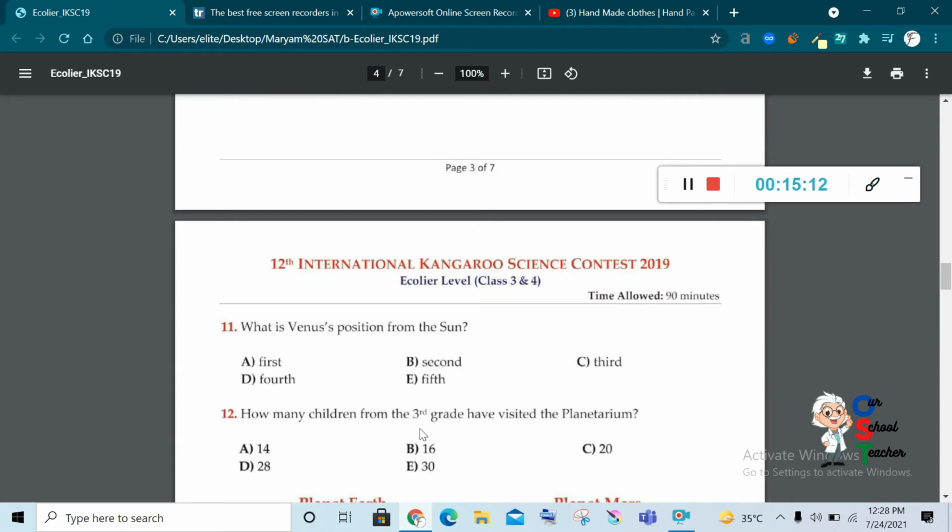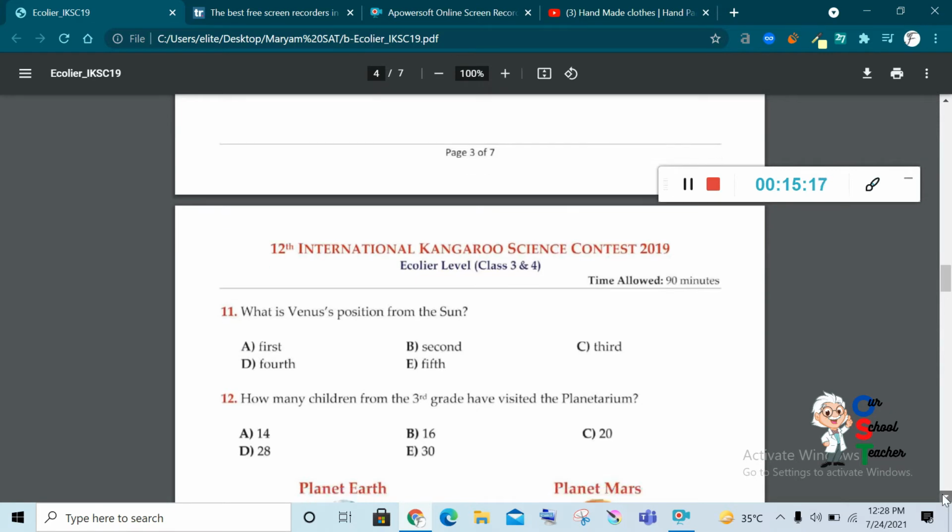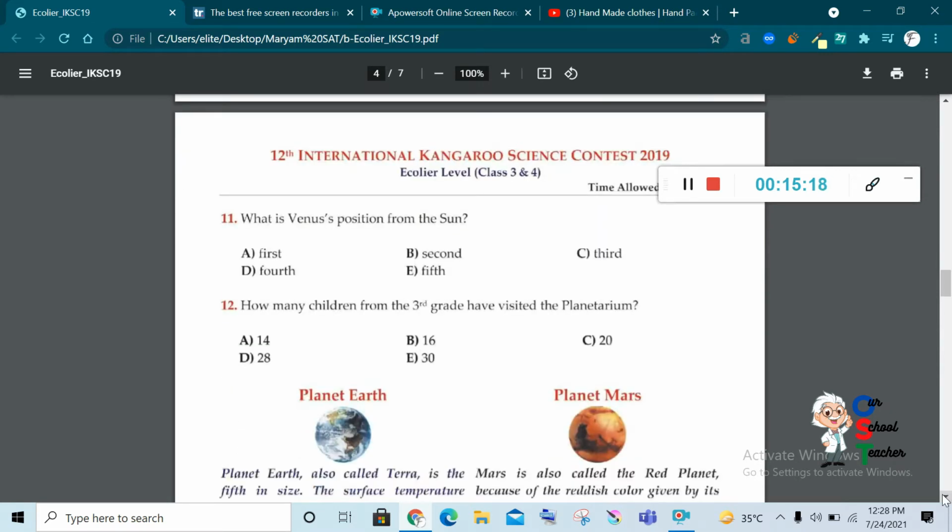Okay, how many children of the third grade have visited the planetarium? You can see the first line, there were 14 boys and the girls were 2 more than boys, so it means they were 16. So they are talking about the total children, so you need a little bit of calculation as well. 16 plus 14, so the answer would be 30. E is the correct answer.